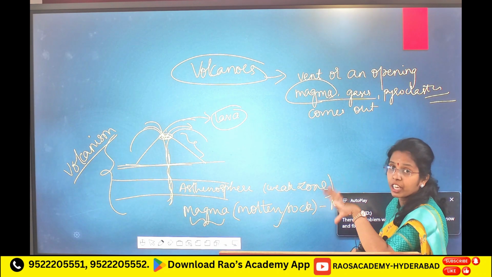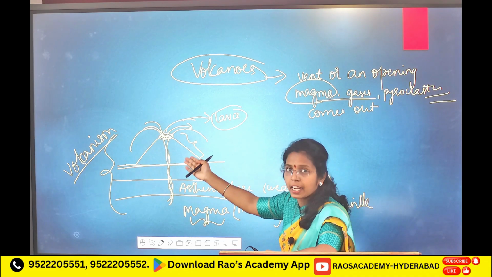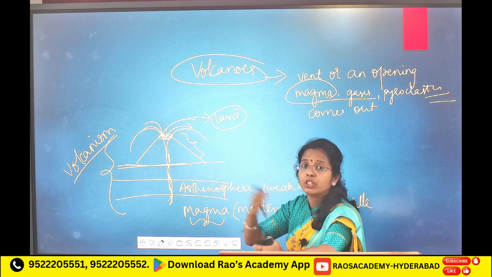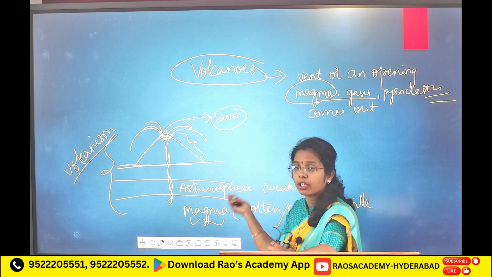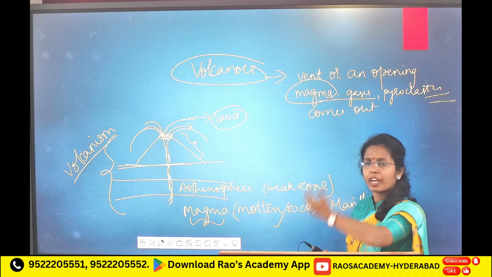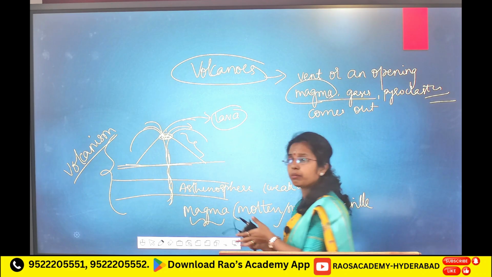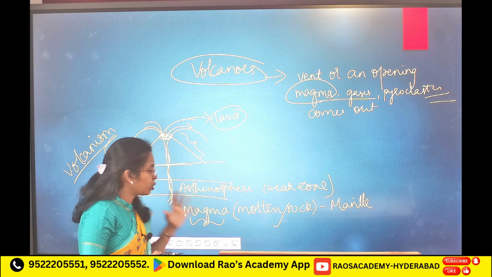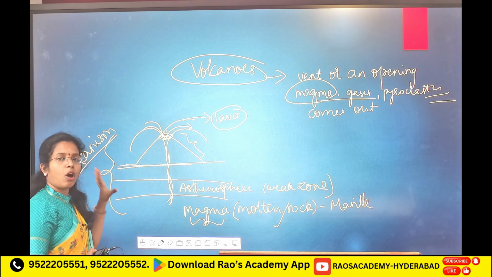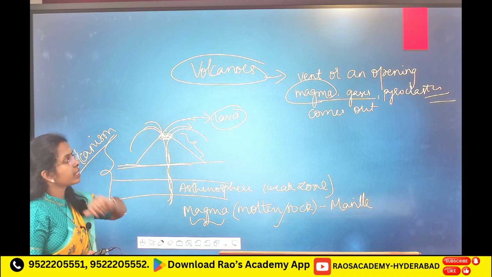Eruption and solidification of rocks are included; some solidification you will see inside the earth's surface also. You have both extrusive and intrusive landforms in volcanism. All these processes are included in volcanism. The opening from where it comes out is known as a volcano.